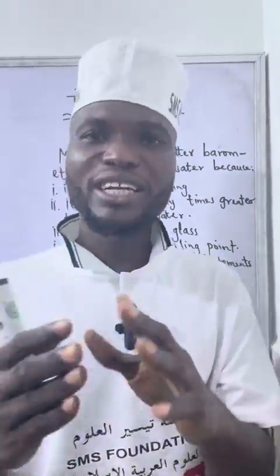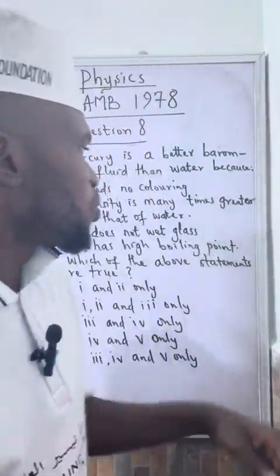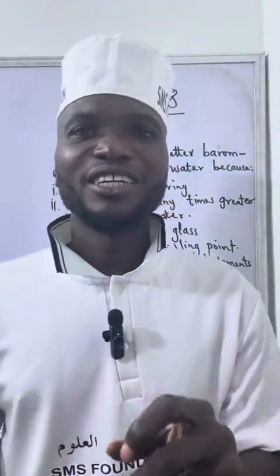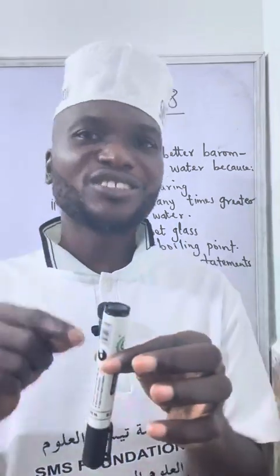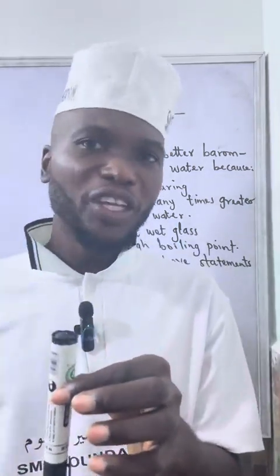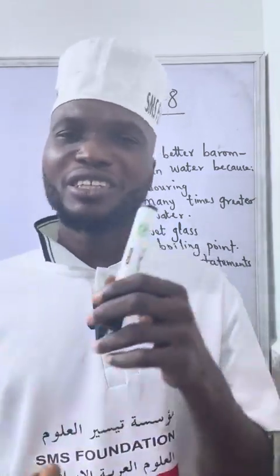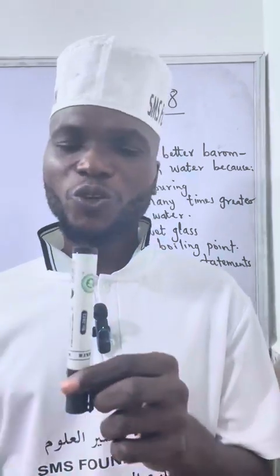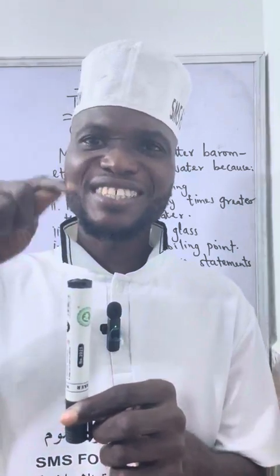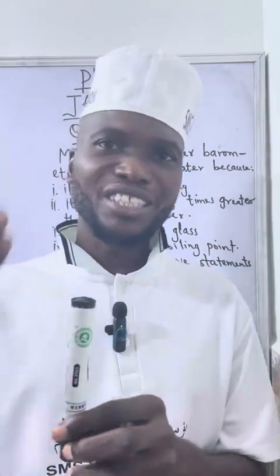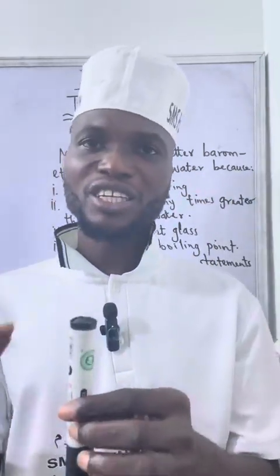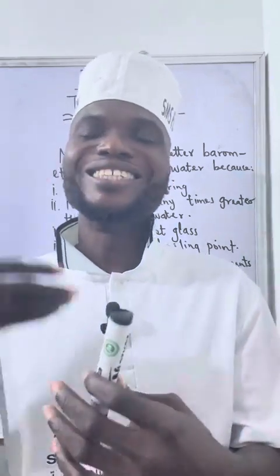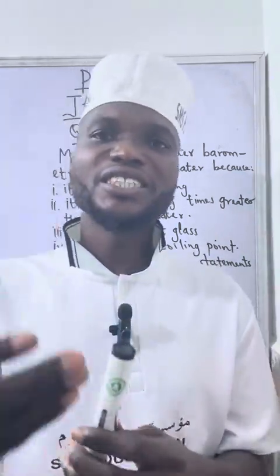Now, there are some advantages. Why do we even call this mercury barometer? This is because of the barometric liquid, the barometric fluid. You know that every measuring instrument, especially like thermometer and barometer, always has a substance inside it which indicates change in the quantity. For example, in thermometer, we always have what we call the thermometric liquid. The expansion of that liquid will indicate change in temperature.